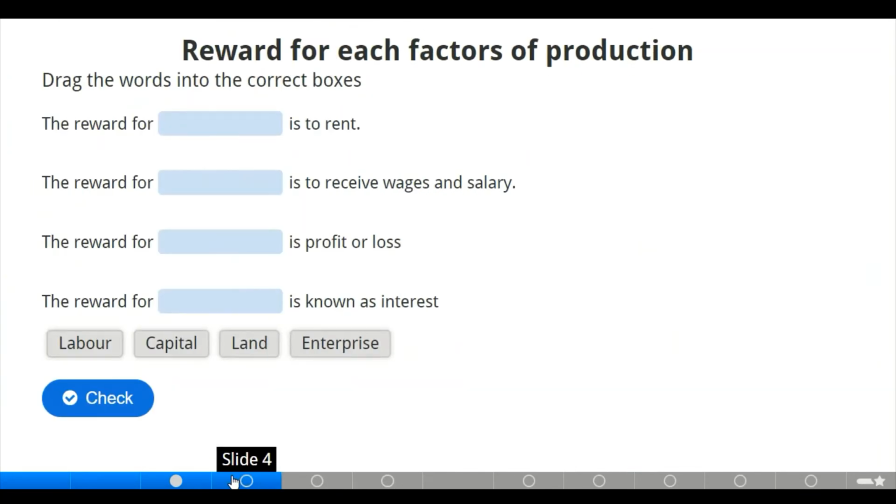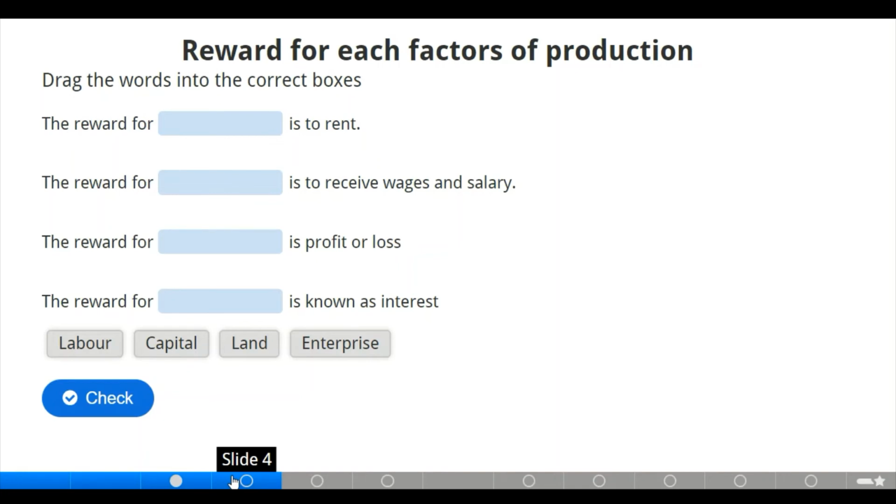Moving to the next slide, where we have the reward for each factor of production we have said earlier. Now we have to guess here also. We have land, labor, capital, and entrepreneurship, which is known as enterprise most of the time. Now we have to guess the reward for these four factors of production. Which one is for rent? Which one is for wages and salary? Which one is for profit or loss? And which one is for interest?